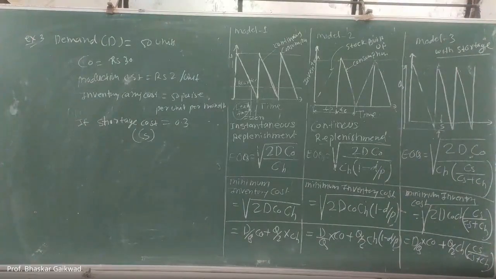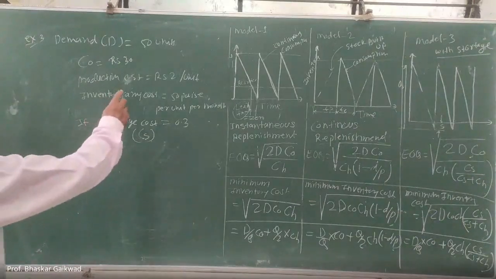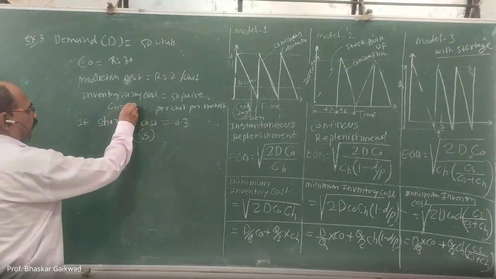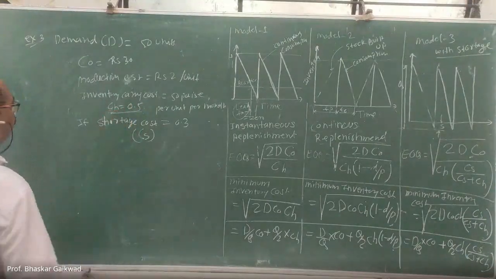Then the holding cost, inventory carrying cost, is 0.5 per unit per month; 0.5 paisa means 0.5 after you convert into rupees. Okay.